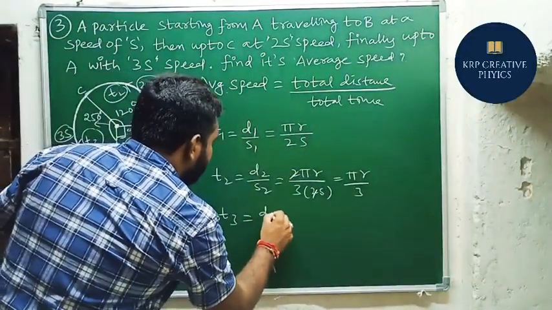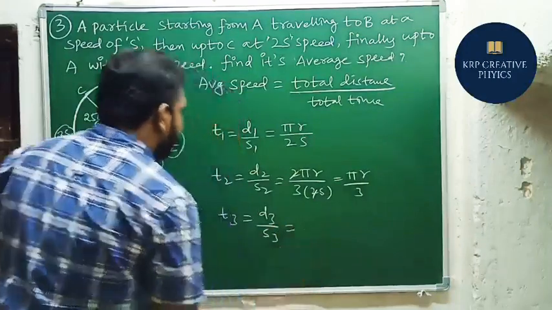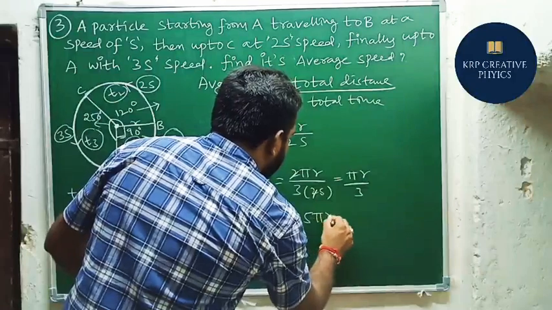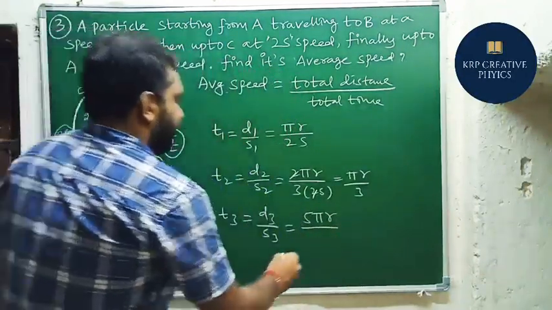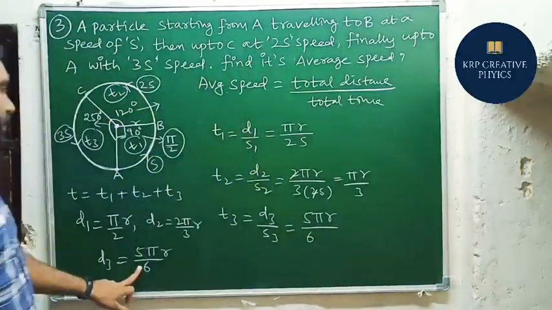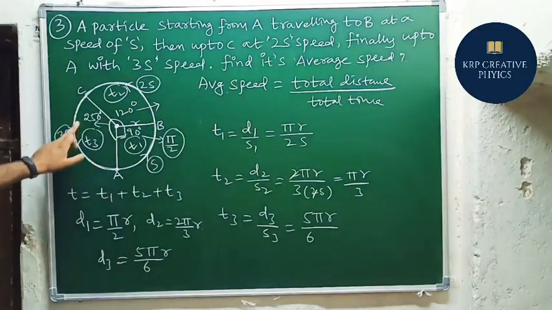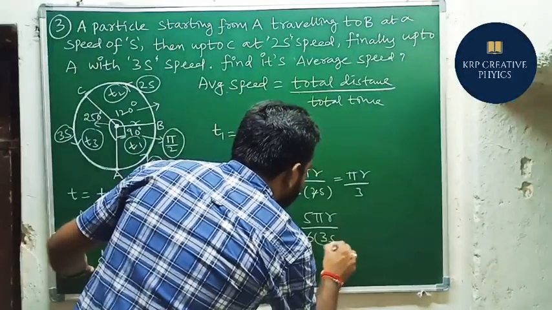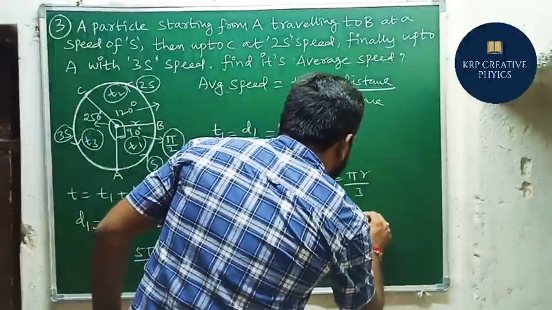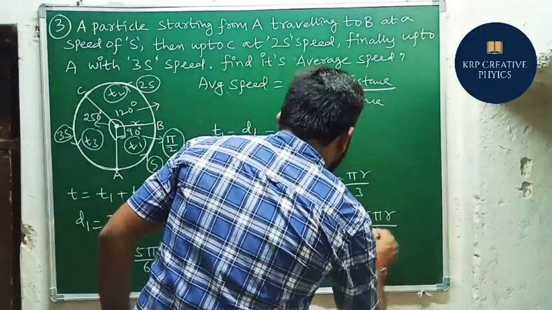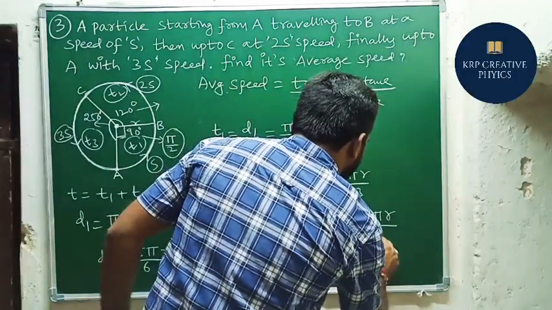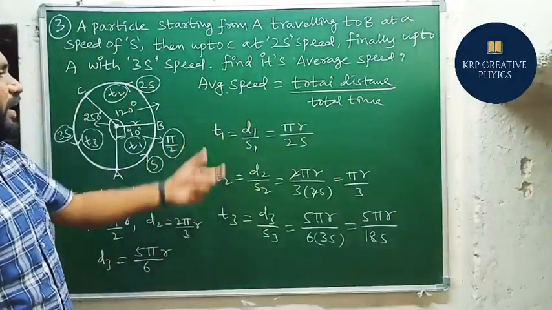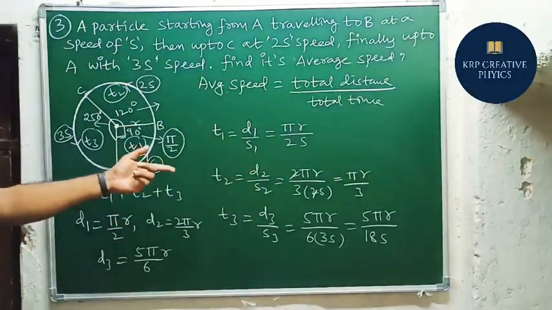t3 equals what? d3 by s3. d3 is how much here? Pi r by 6, on the numerator side. And what about the speed here from C to A? 3s. So if we simplify this one, what will we get? 5 pi r by 6 times 3 is 18, so 18s. So these are the three times: from A to B, B to C and C to A.